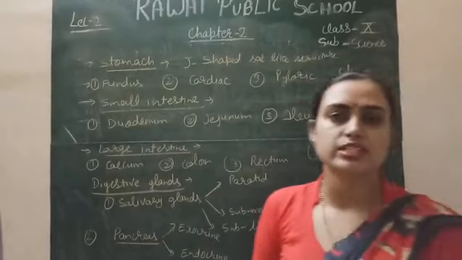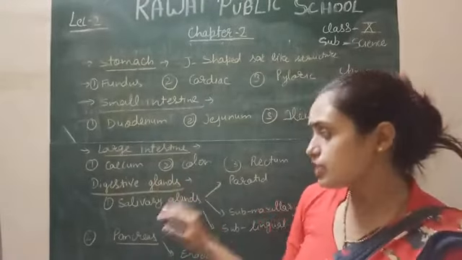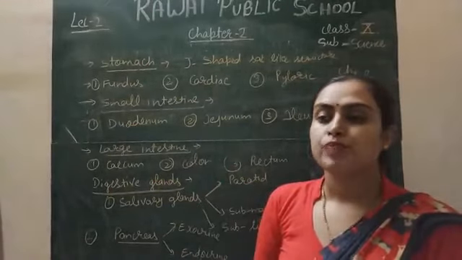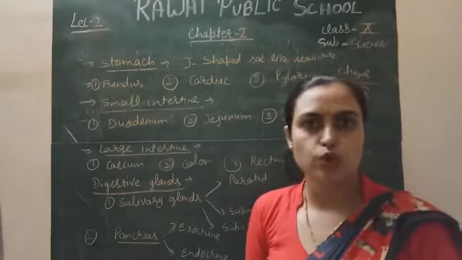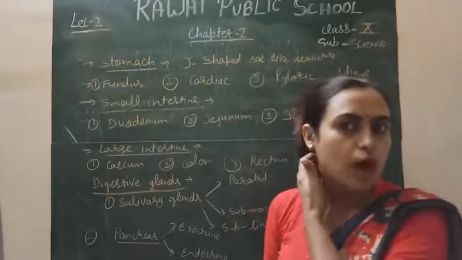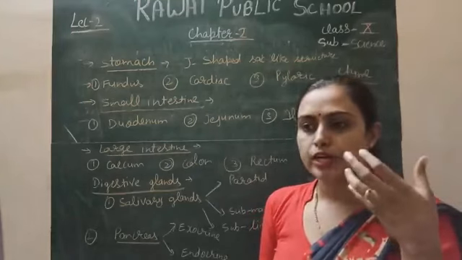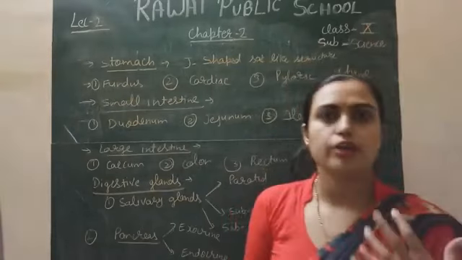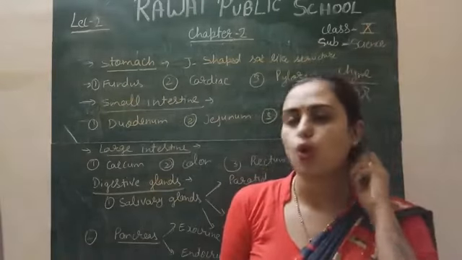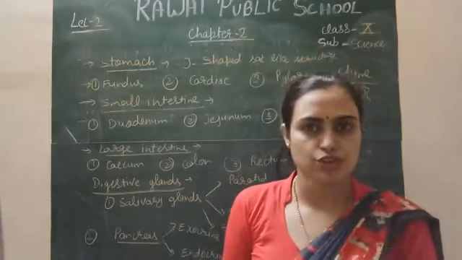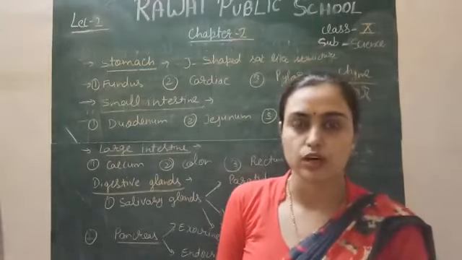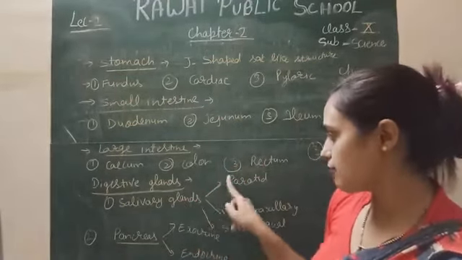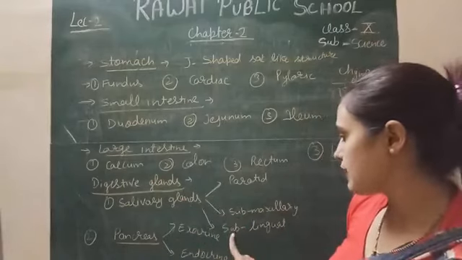These salivary glands are present in your mouth. The secretion of the salivary gland is called salivary amylase, and amylase means the enzyme which digests only carbohydrate. It means in our mouth only the digestion of carbohydrates takes place, and the food remains in your mouth for a very short time period. So only 30 to 40% of the digestion of carbohydrate takes place in your mouth, right? And this salivary gland has three main parts: the parotid, the submaxillary and the sublingual.